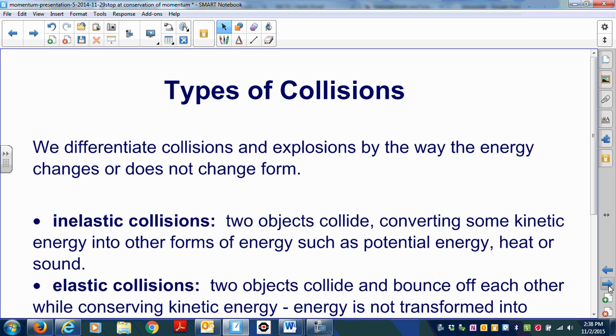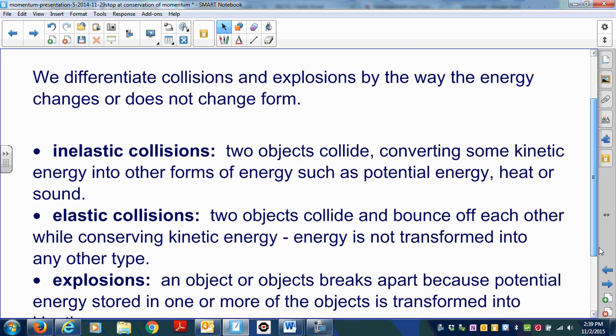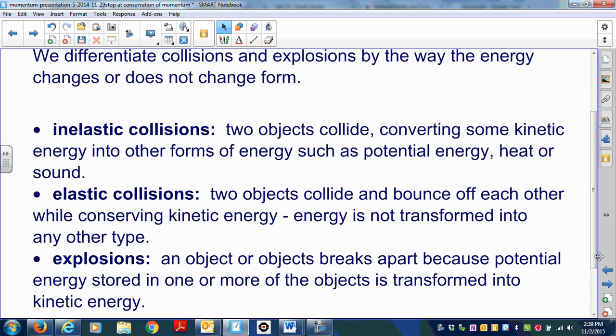We differentiate collisions and explosions by the way the energy changes or does not change form. So for instance, in inelastic collisions, two objects collide, converting some kinetic energy into other forms of energy, such as potential energy, heat, or sound, or even light. Elastic collisions are when two objects collide and bounce off each other while conserving kinetic energy. Energy is not transformed in any other type. We can also have explosions. An object or objects break apart because potential energy stored in one or more of the objects is transformed into kinetic energy.